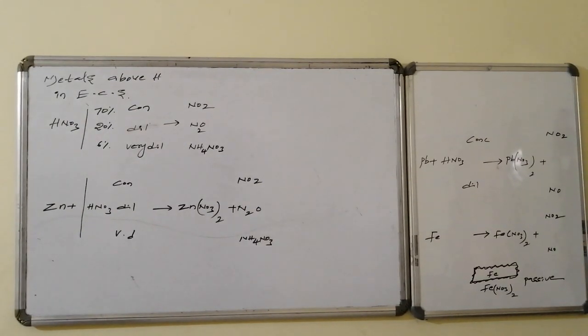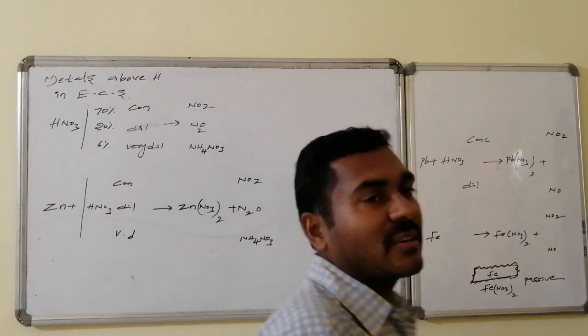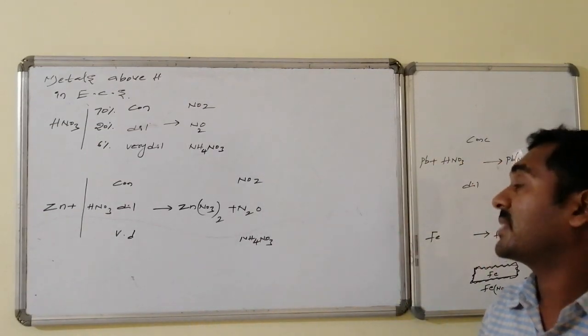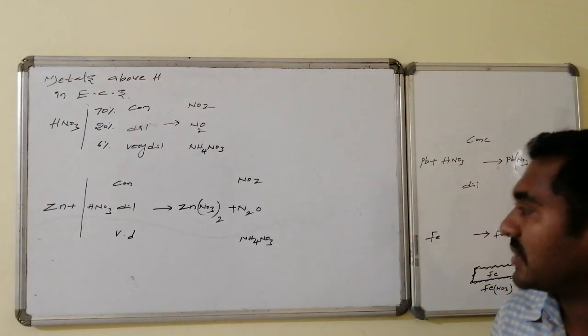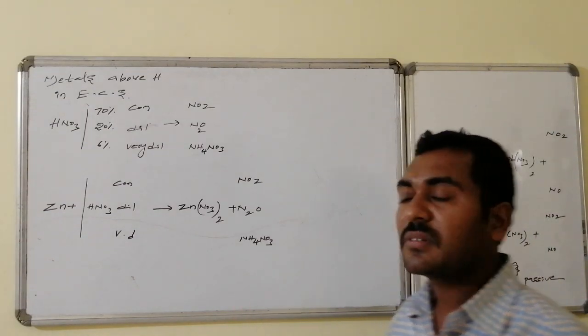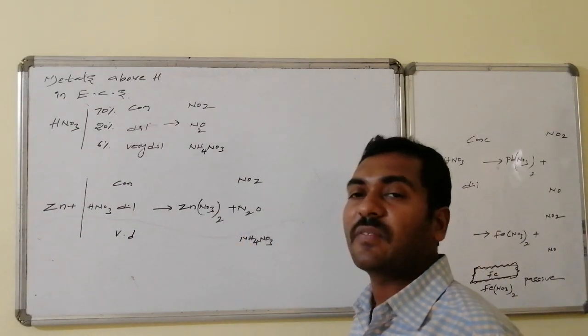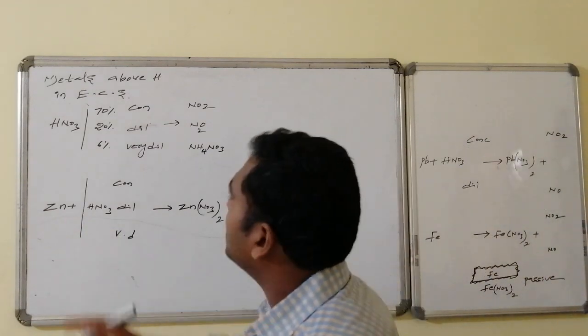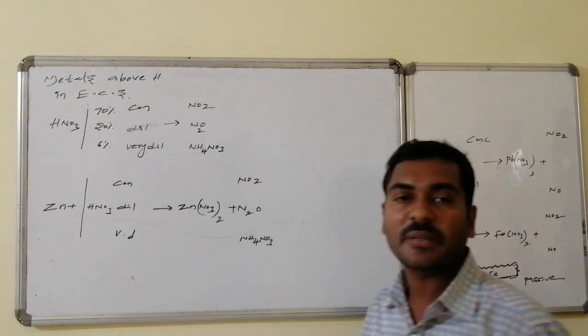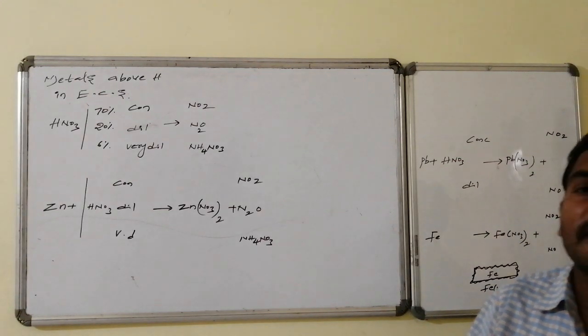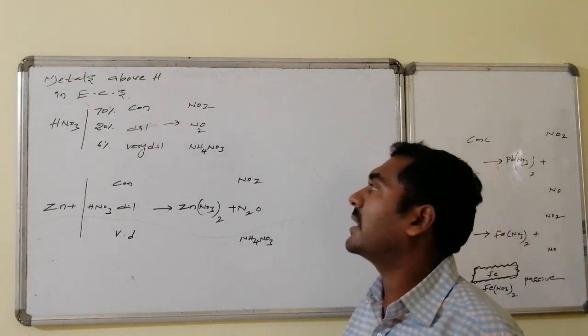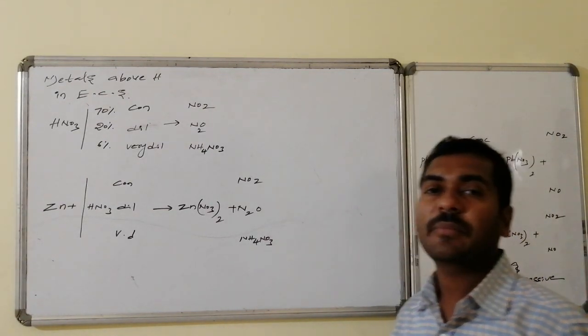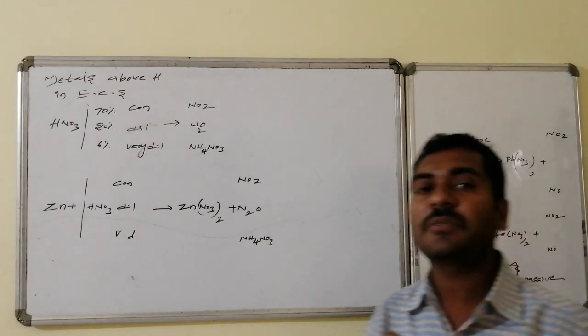Yes, metals above hydrogen in the electrochemical series, on reaction with HNO3 under different conditions, form different products. The main product is nitrate, while the byproduct will be different. Here, with respect to zinc, the concentrated condition is above 70% nitric acid. If that is used, in all cases the byproduct is nitrogen dioxide, that is NO2.